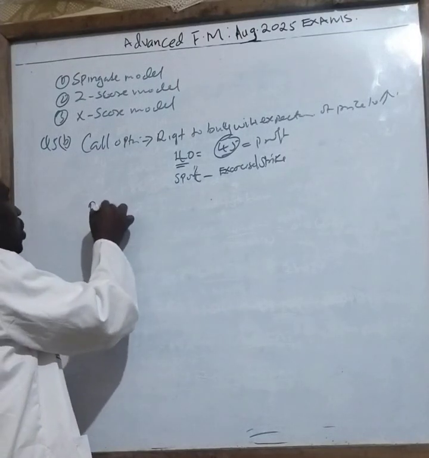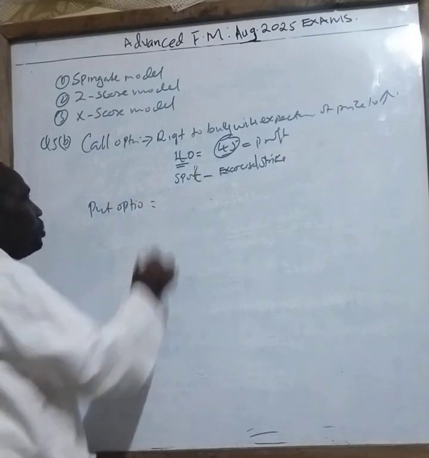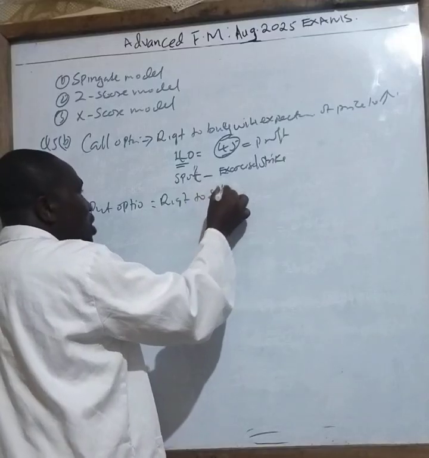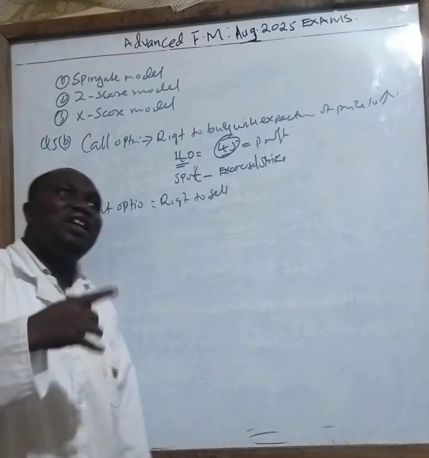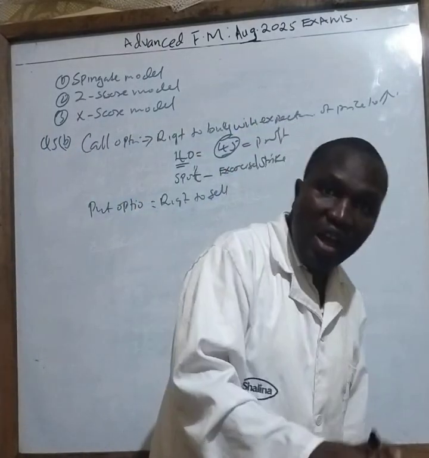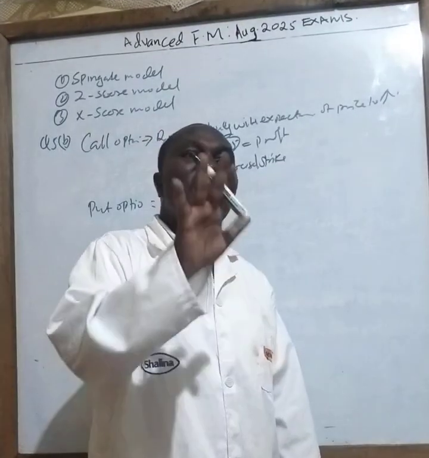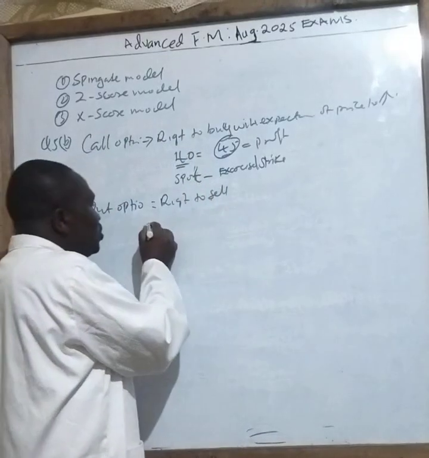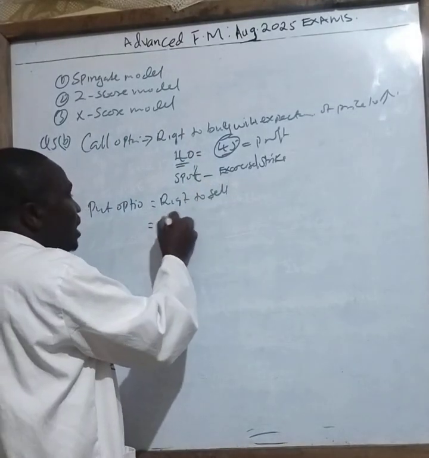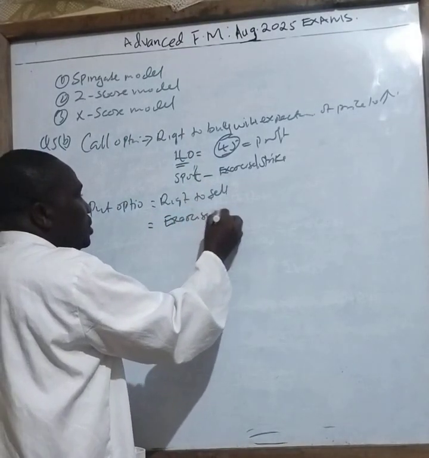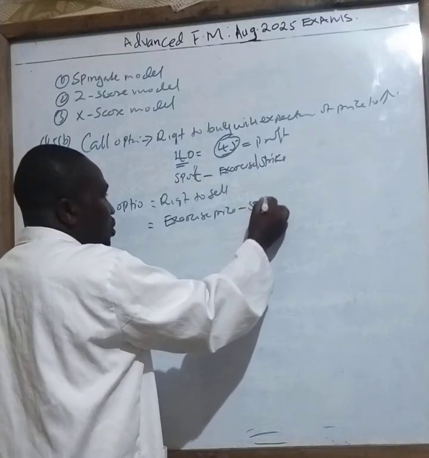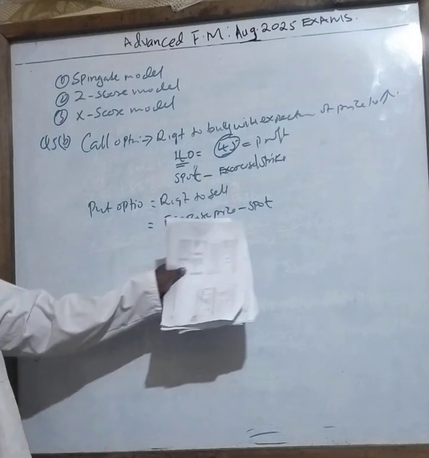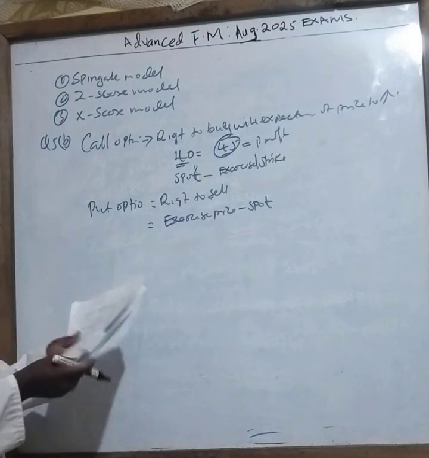Another one is what we call a put option. A put option is the right to sell. You sell because you anticipate that the prices will come down. If the prices really come down, then you have benefited. You have a profit. Therefore, in this case, your formula will be the opposite: exercise price minus spot. And the exercise price is also called the strike price, while spot price is the market price. So that's what we have been told here.